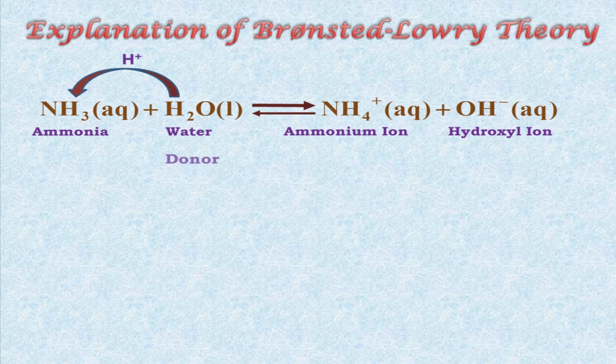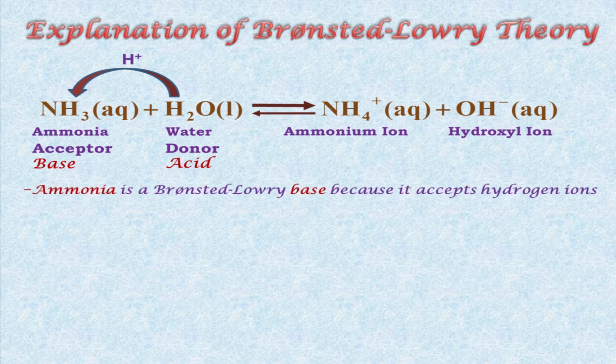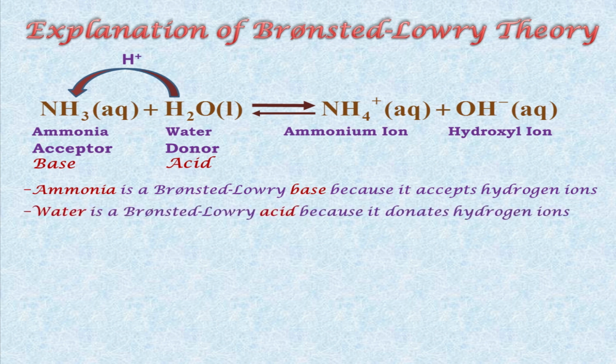So according to the definition, water is donor of proton, so it is considered as acid, and ammonia is acceptor of proton, so it is considered as base. Ammonia is a Bronsted-Lowry base because it is accepting hydrogen ion or proton, and water is a Bronsted-Lowry acid because it is donating hydrogen ion or proton.